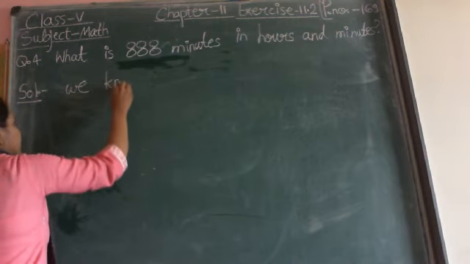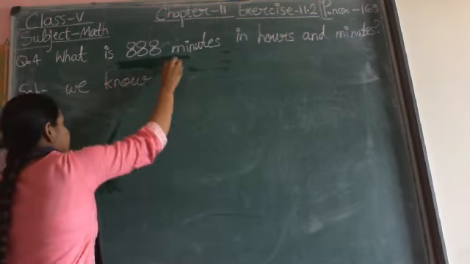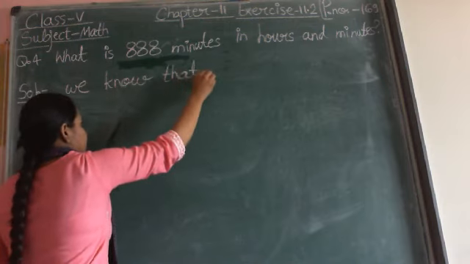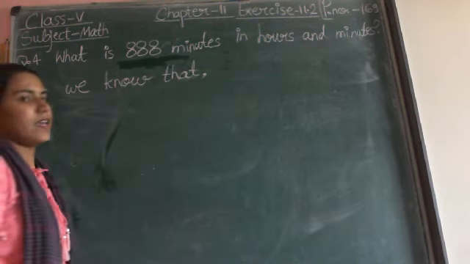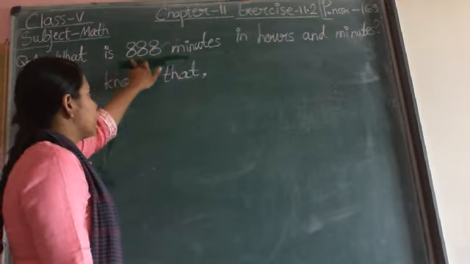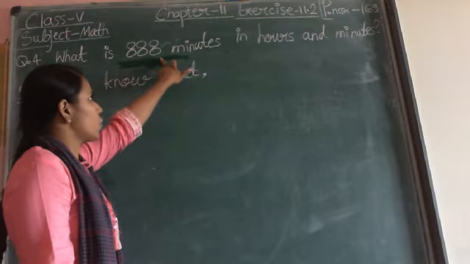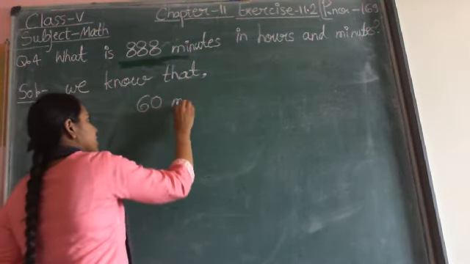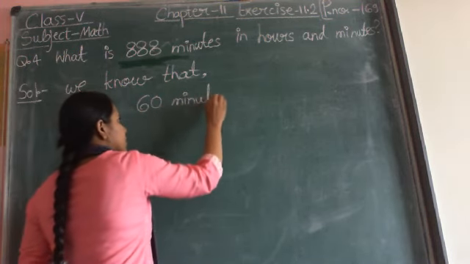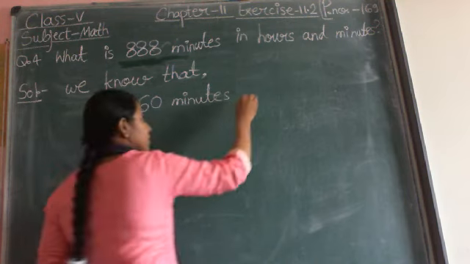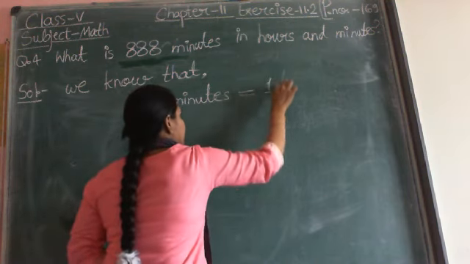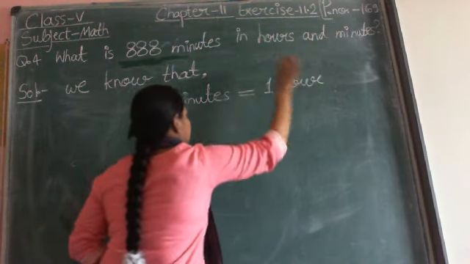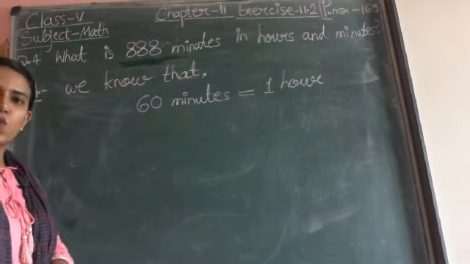We know that, as our task is to convert minutes into hours, 60 minutes is equal to 1 hour.